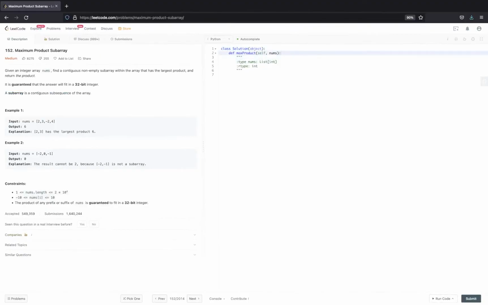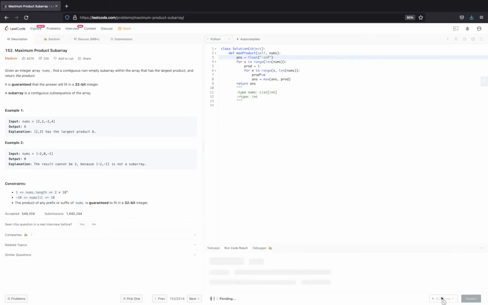The first solution is, let's write brute force: for i in range of length of nums, let's call it start, for end in range of length of nums. My prod so far is 1, so prod multiply equals e, and my answer will be max of answer and prod, which is an order n square solution. So I'll return the answer. The answer starts as float minus infinity. This is plain brute force.